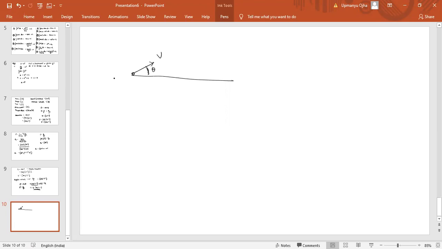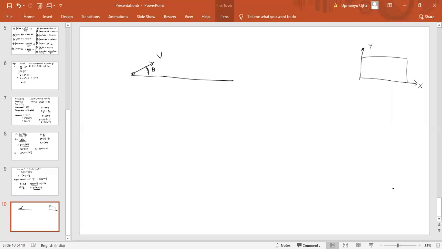It is a motion in a plane. Motion in a plane means it has simultaneous motion on the x-axis as well as the y-axis, which means to represent projectile motion we need two different equations, one along the x-axis, the other along the y-axis, because the particle is moving in the xy plane. If you take the plane of the paper, the particle is moving in this plane, so it has both motions along the x-axis and the y-axis. That is what projectile motion means.